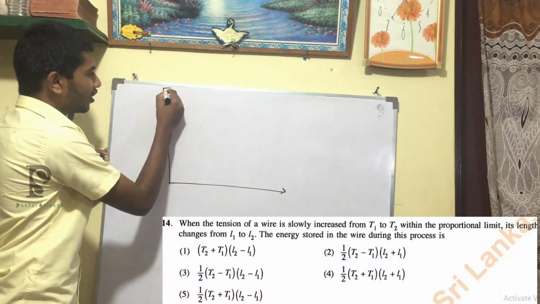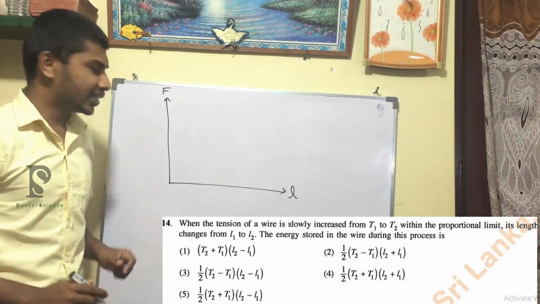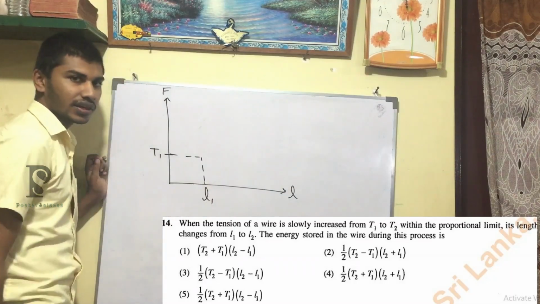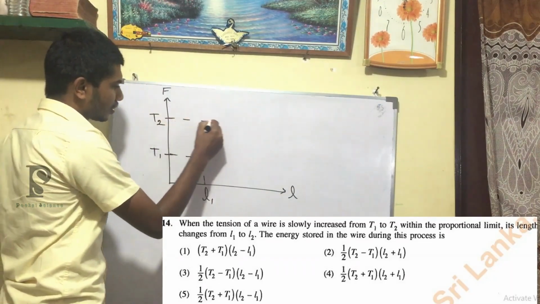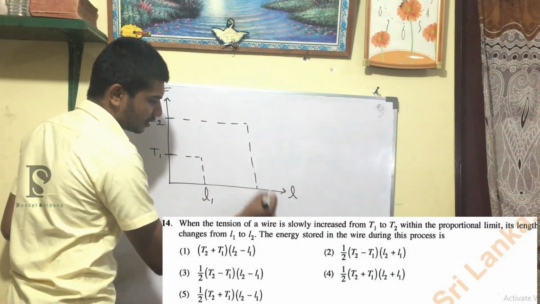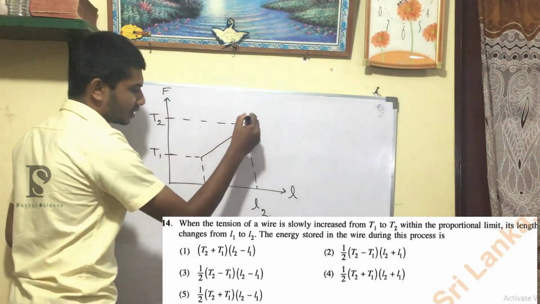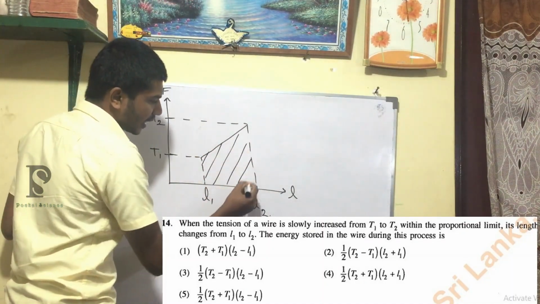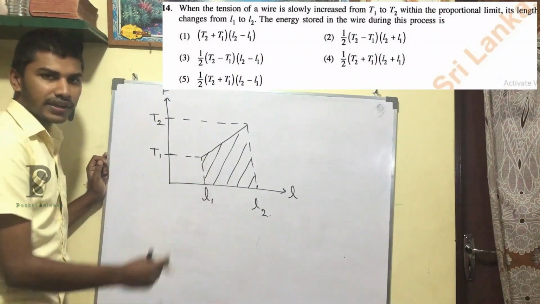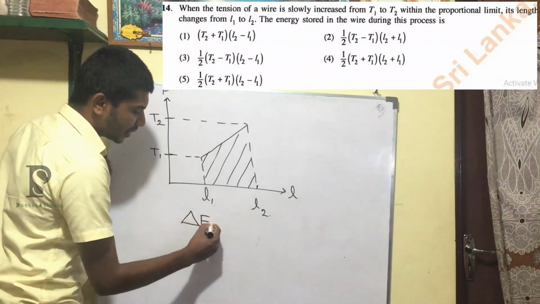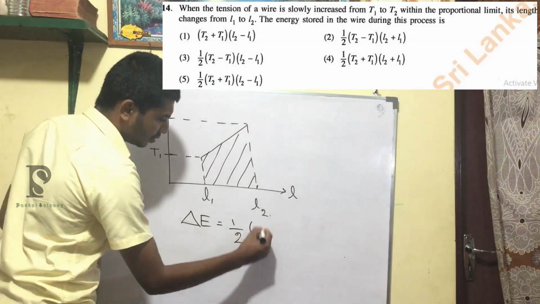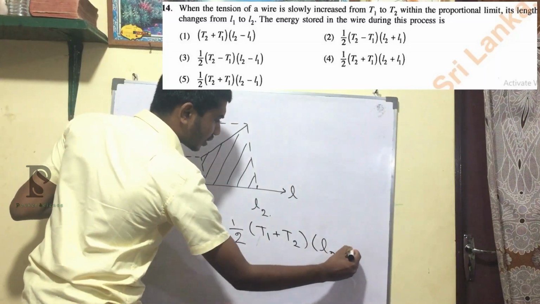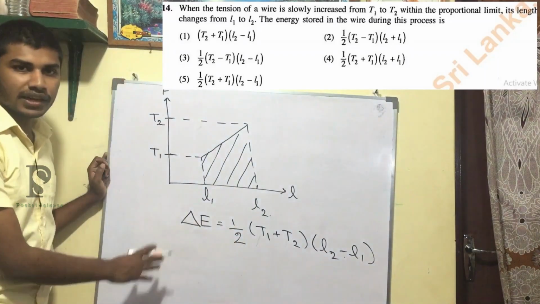So I'm going to the F versus L graph. They have said that at T1 the length is L1, and at T2 the length is L2, so there is an increase. The energy stored can be obtained by the area under this graph, so you can directly find the area. The energy stored will be half into (T1 plus T2) into (L2 minus L1). So this will be the answer.